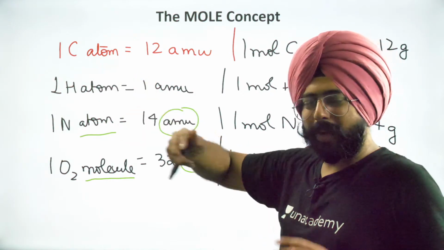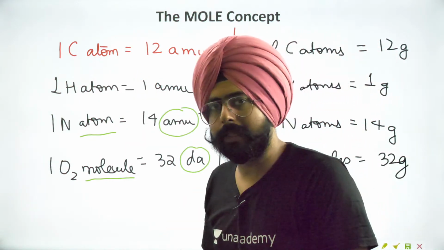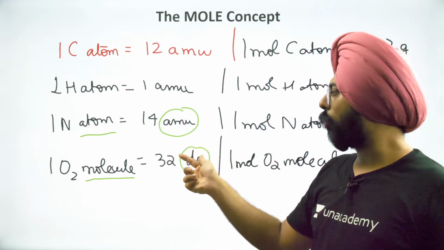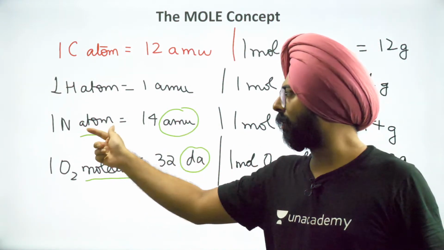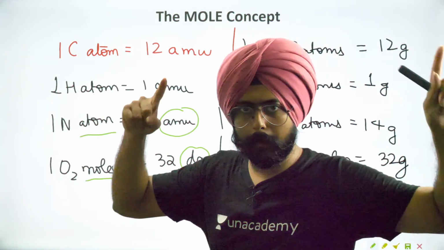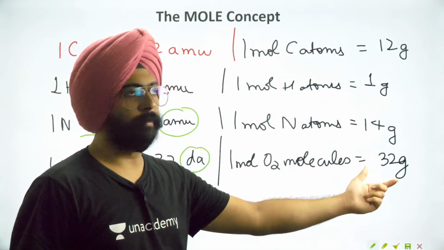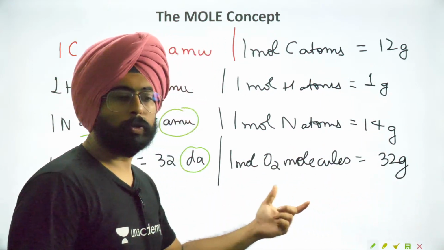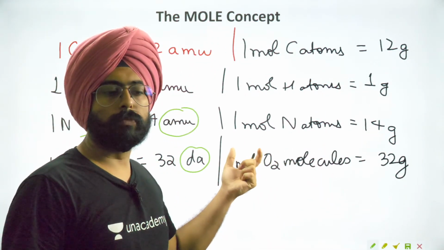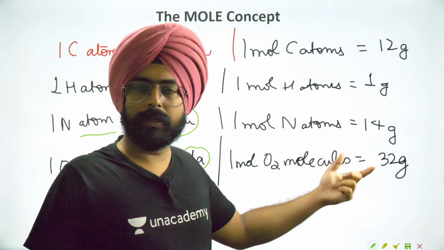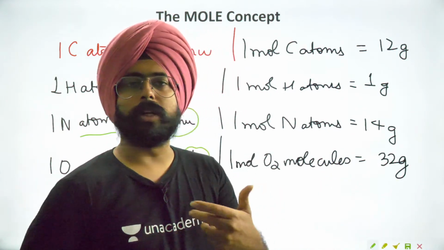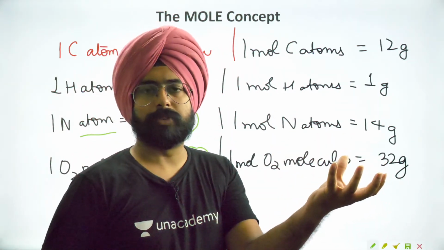So whenever I am discussing mass in terms of AMU or Dalton, I am talking about atoms or molecules. But if I am talking about the mass in terms of grams, then I am talking about moles of molecules or moles of atoms. Let's say I tell you I have 34 grams of nitrogen atoms in my hand.